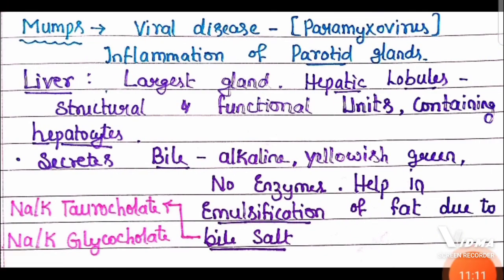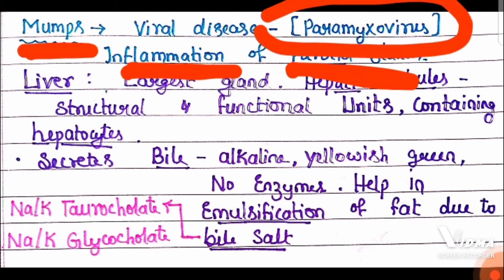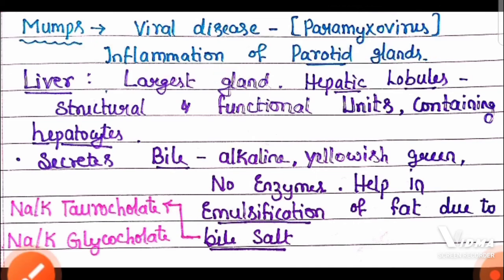Now you should remember there is one disease associated to the inflammation of parotid salivary gland that is called mumps. It's a viral disease, and the virus is paramyxovirus that causes the inflammation of parotid salivary gland.